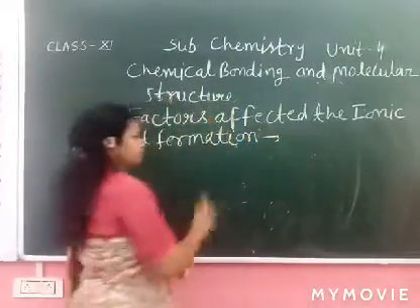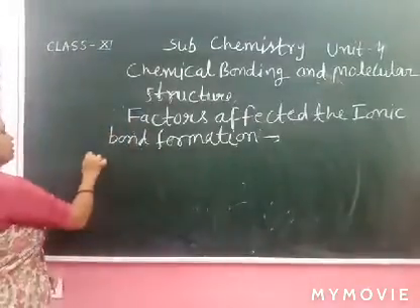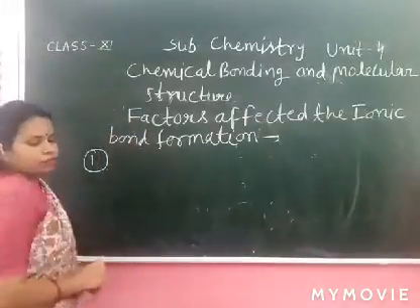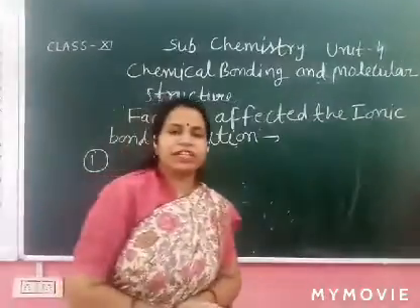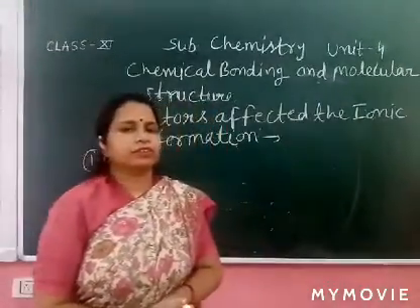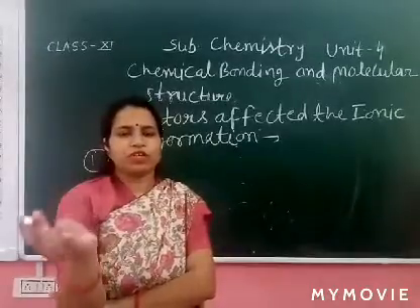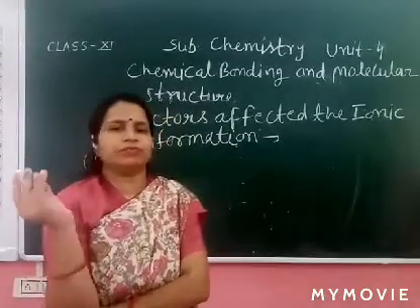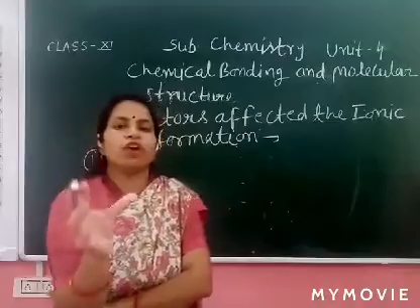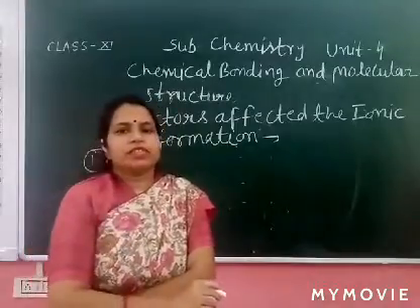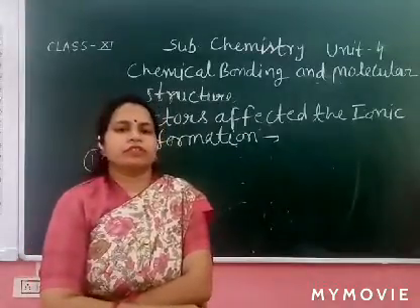Now let's see. First factor is low ionization enthalpy. Lithium, sodium, potassium, rubidium, cesium. Which atom forms ionic bond easily?